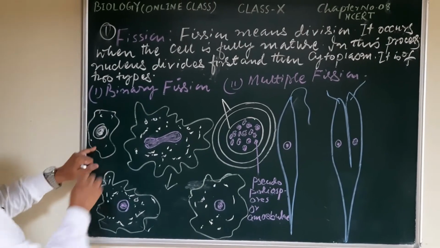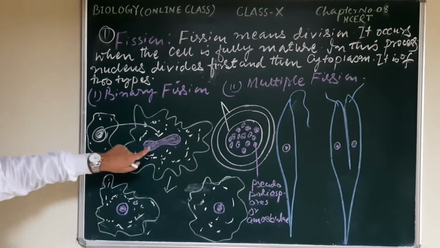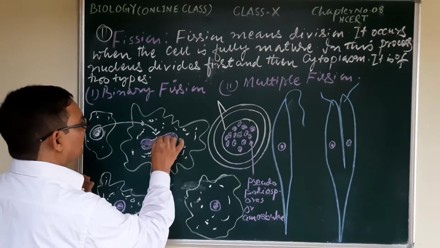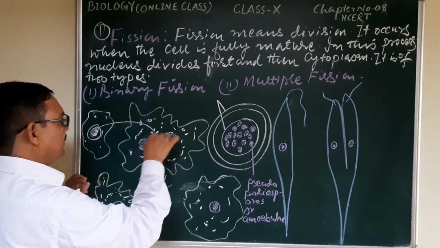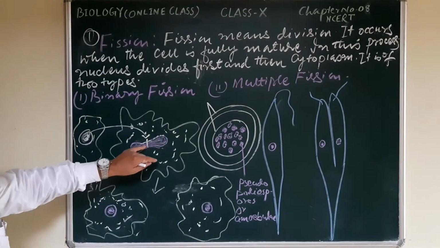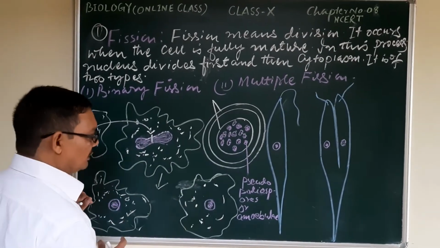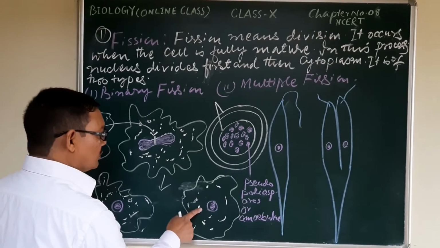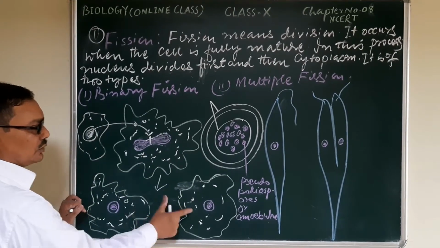Here is the nucleus, but this nucleus is going to split. In this way, there is a constriction in the middle part of the nucleus, and this constriction leads to the fission of the nucleus, and there will be formation of two daughter nuclei. With these two daughter nuclei, after taking the cytoplasm, they will act as a new individual.